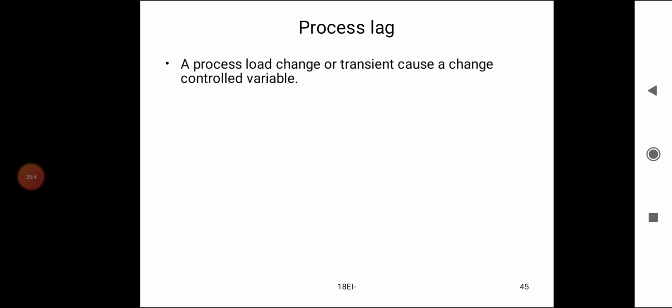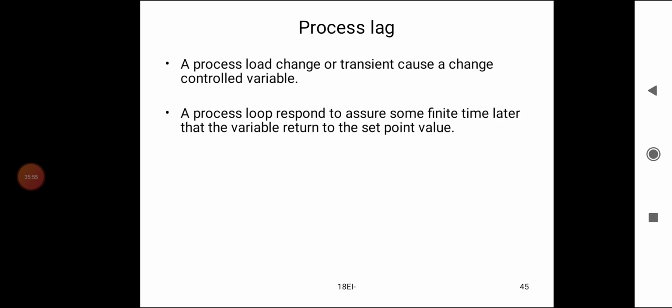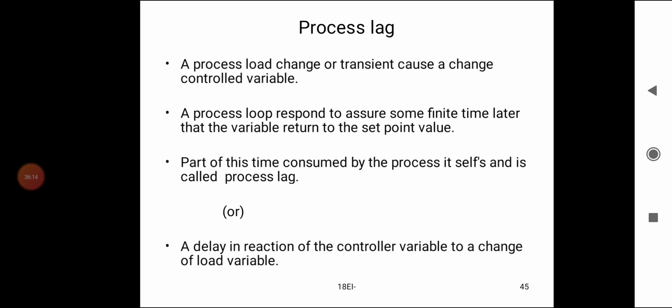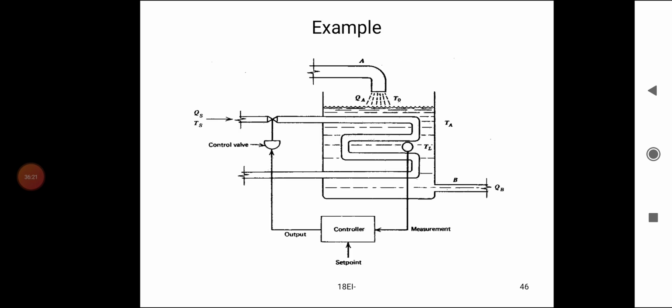Process lag. Process load changes or transients cause a change in the controlled variable. The process loop responds, and some finite time later the variable returns to the set point value. Part of this time is consumed by the process itself and is called process lag, or a delay in reaction of the control variable to a change in the load variable. Example: